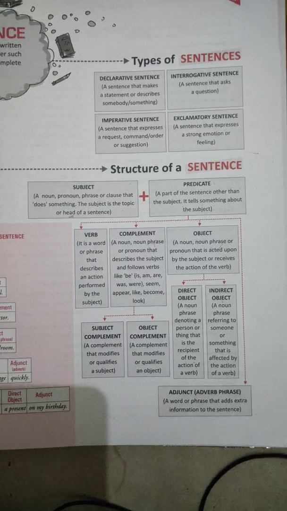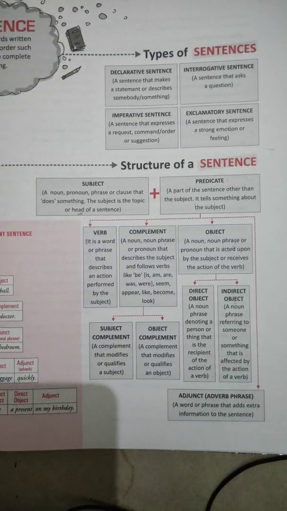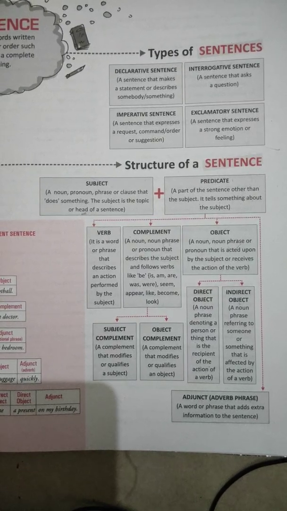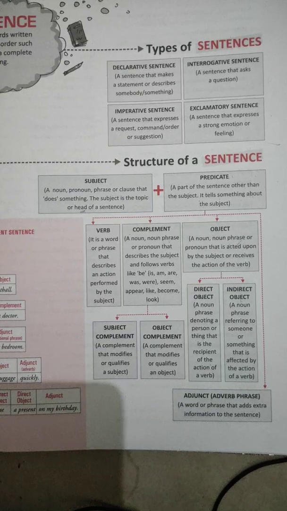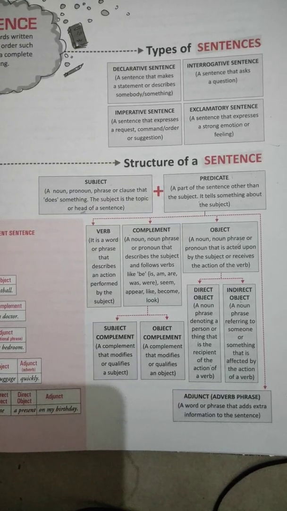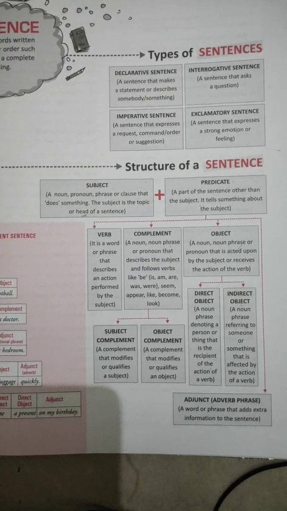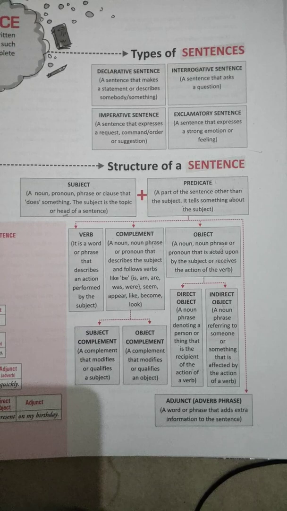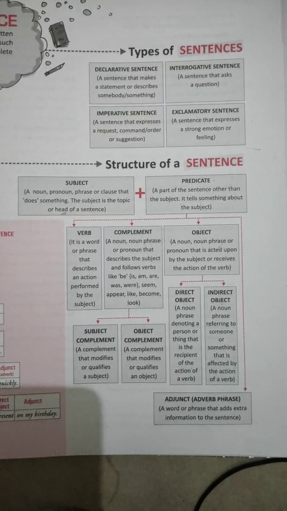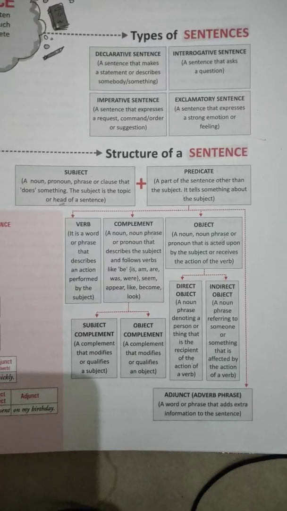In grammar language, subject is someone or something who leads the sentence. In simple language, the hero of the sentence. You will have to identify who is the hero of the sentence. So what is the hero of the sentence doing? That will come under the predicate part. So I hope I am clear.